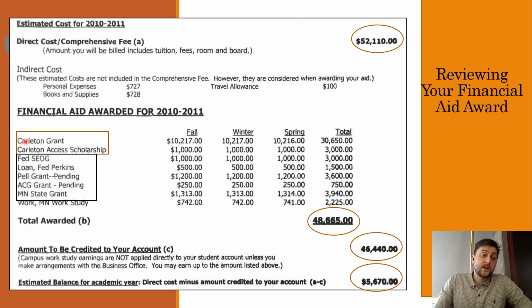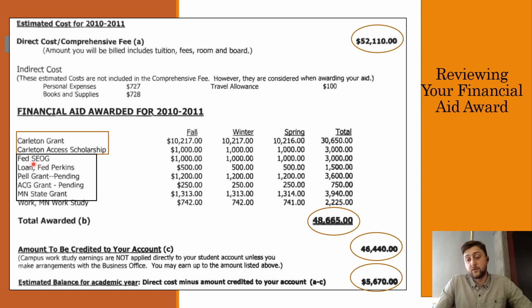So up top, we have the institutional scholarships that the student is being offered. So we've got the Carleton Grant and the Carleton Access Scholarship. Those are totaling $30,650 and $3,000. So both of those are a total of $33,650, and that is the institutional scholarship from Carleton. So that's money that is coming directly from Carleton, going directly to the student, and would not be eligible to receive at other schools.